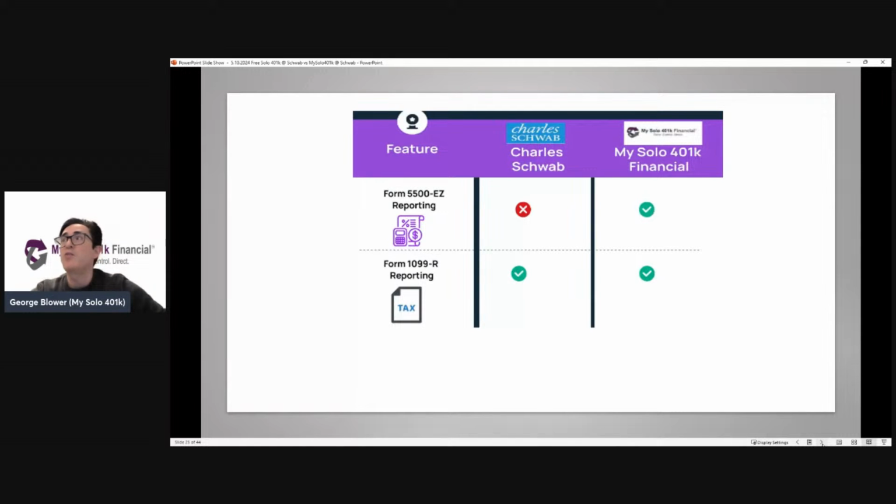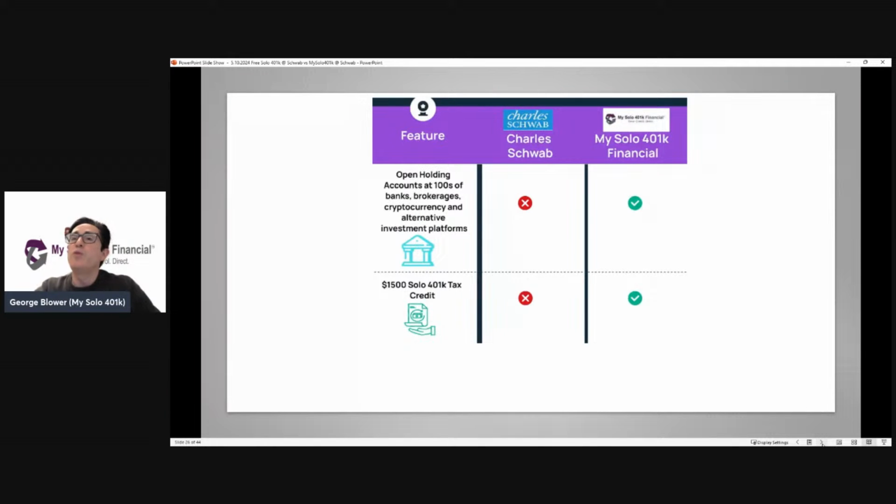That would be a 1099-R scenario. As mentioned, Schwab doesn't even allow for the pre-tax to Roth conversion. After-tax to Roth conversion, Schwab doesn't allow it. We, of course, do, because that's essential for the mega backdoor Roth. And then we handle the 1099-R that's needed as well. Clients just have to let us know the information with a 24/7 online form that puts the information in the queue for us to prepare that 1099-R. Super important compliance that is covered as part of our fee.